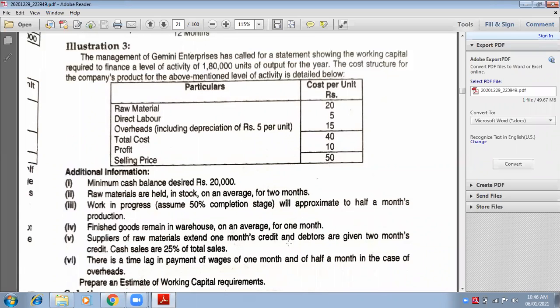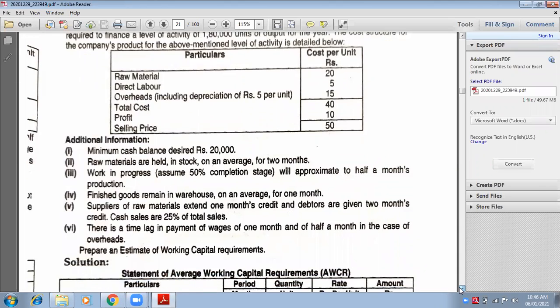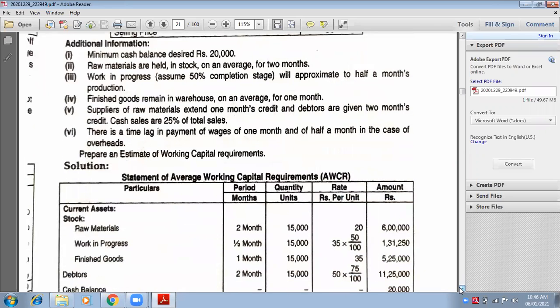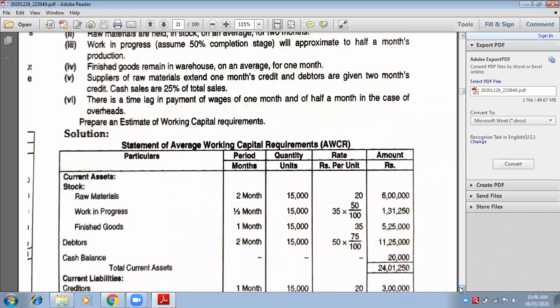How will you convert? 1,80,000 divided by 12. Yes, you have to make this bracket. 1,80,000 divided by 12, into 2. So quantity will be 15,000. In the column of units, you will write 15,000. How is this 15,000 calculated? Make a bracket. 1,80,000 divided by 12. So the answer will be 15,000 in the column of units.